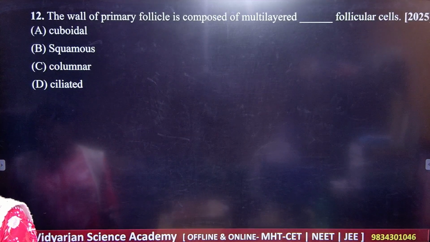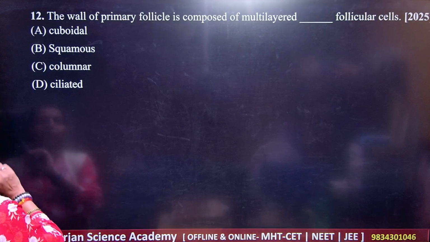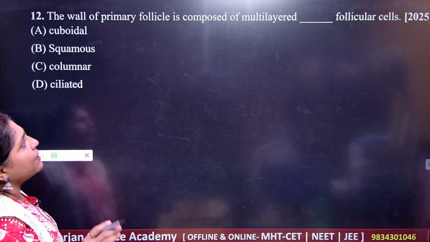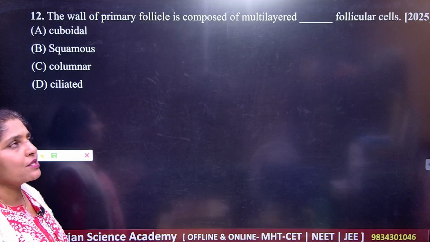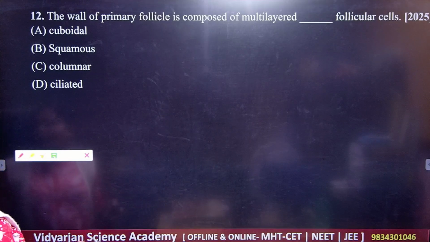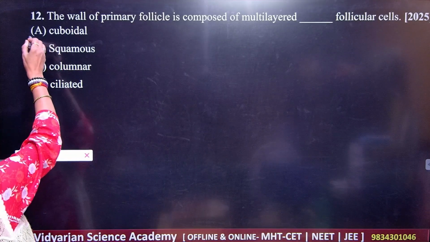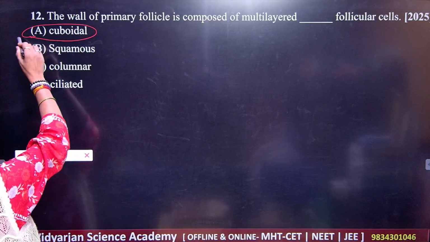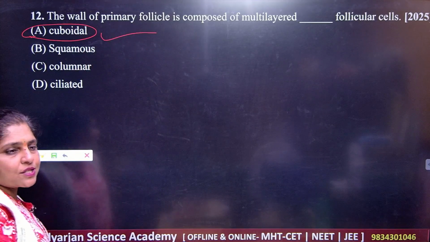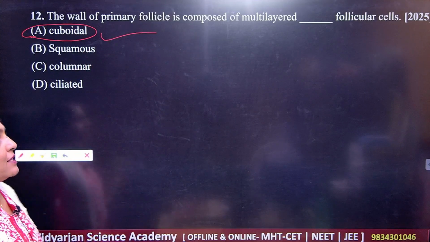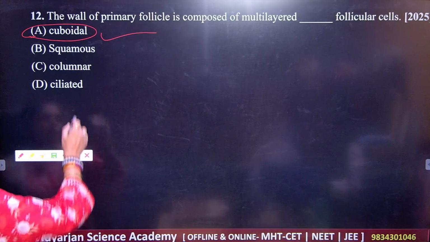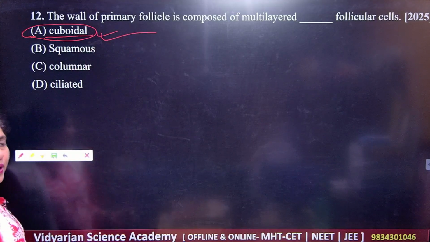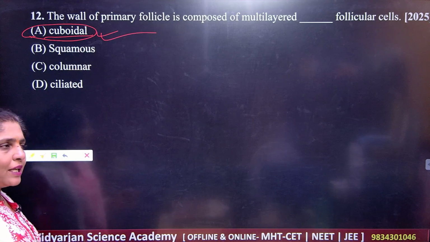Now the question number 12. What is question number 12 here? The wall of primary follicle is composed of multi-layered dash follicular cells. Okay, so which are the follicular cells here? So you have the presence of cuboidal follicular cells. They are present here in the primary follicle. So your answer is cuboidal. You know that, cuboidal epithelial tissue.